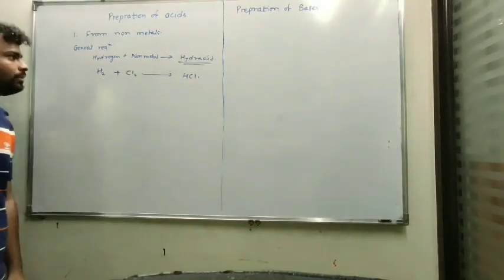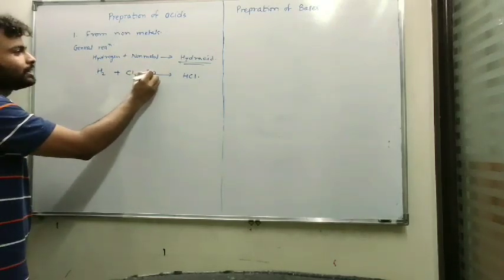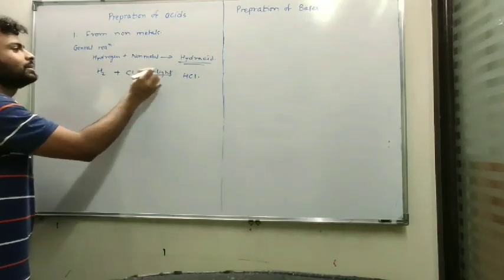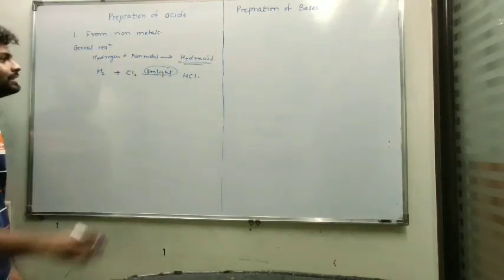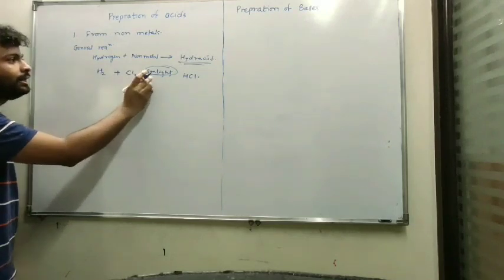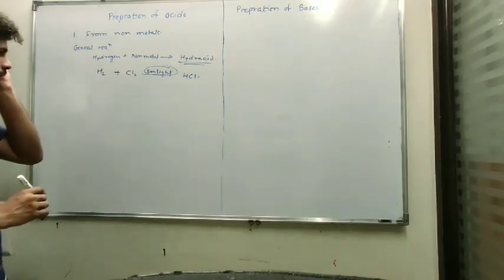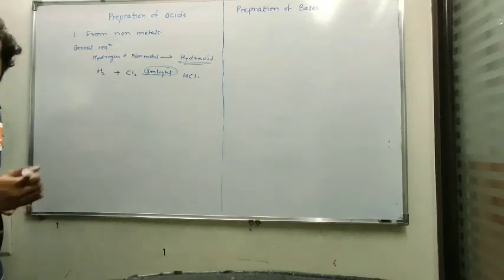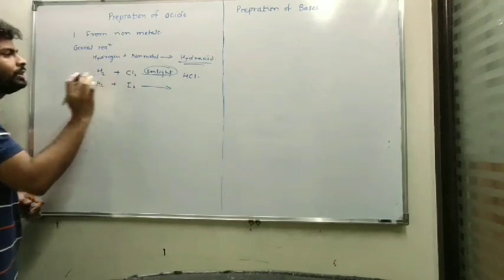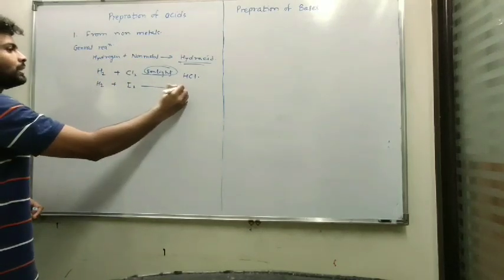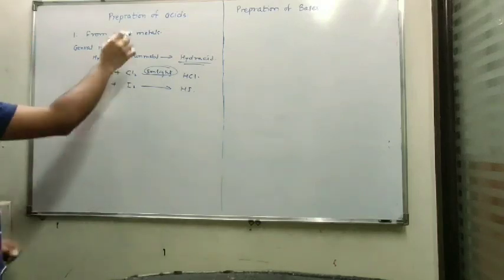But in this reaction, sunlight acts as a catalyst. This reaction takes place in diffuse sunlight, meaning not direct sunlight. Diffuse sunlight is required for this reaction. Another example of this reaction is hydrogen treated with iodine, which produces hydroiodic acid. This is also an example of this reaction.